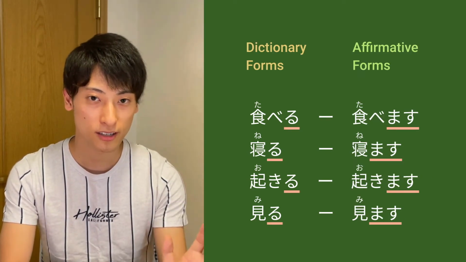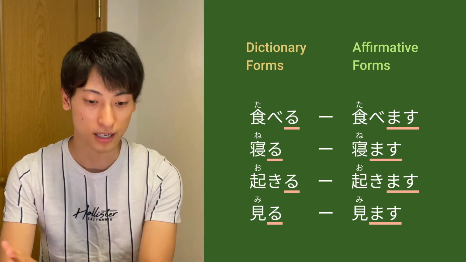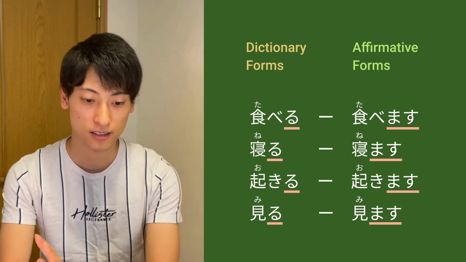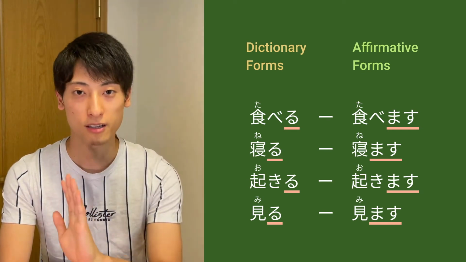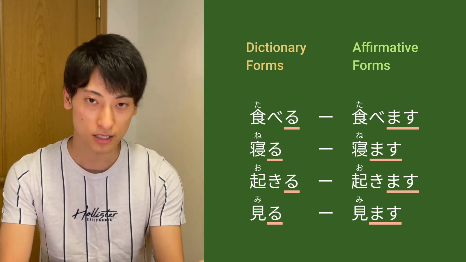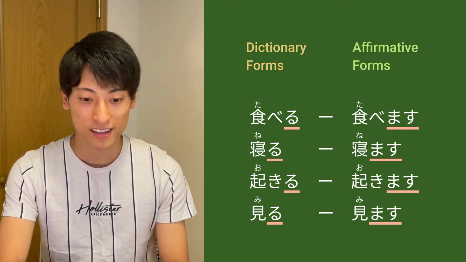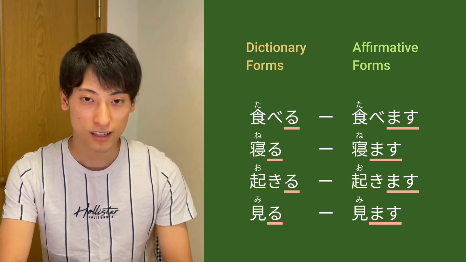So 食べる it's gonna be 食べます. 寝る it's gonna be 寝ます. 起きる it's gonna be 起きます. And 見る is gonna be 見ます. It's pretty simple, right? And then let's move on to negative forms.